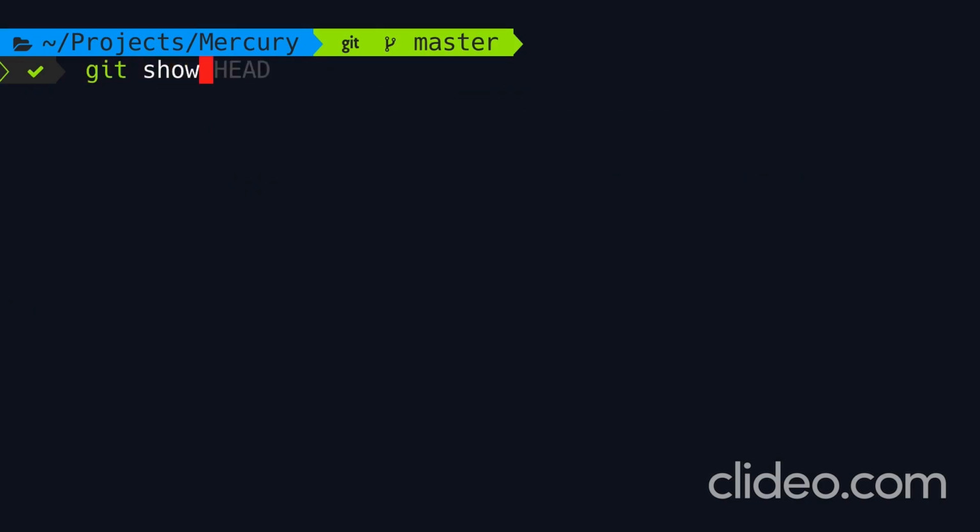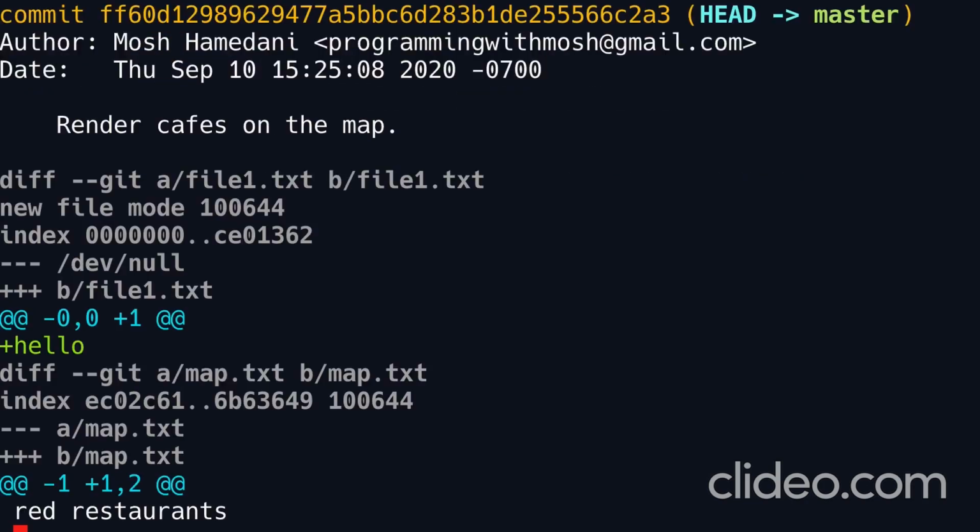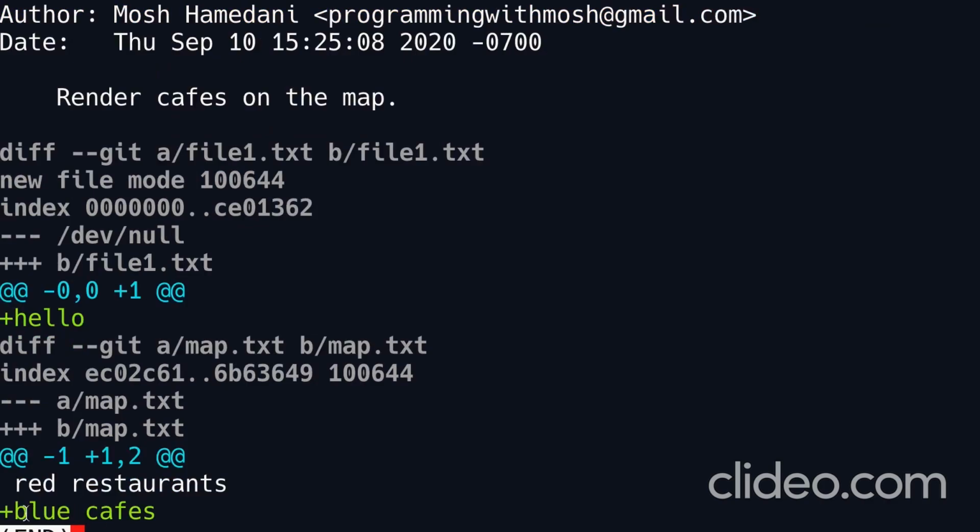Let's look at the content of the last commit. So here we have two changes. We introduced a new file, file1.txt, with this content, and we added this new line to map.txt. Perfect. Now, let's say we accidentally included file1.txt in the last commit. How can we remove it?